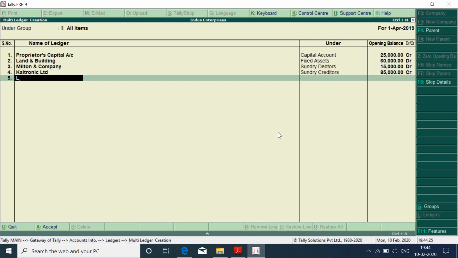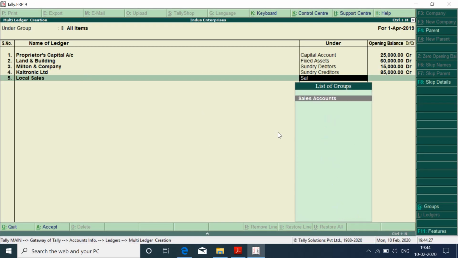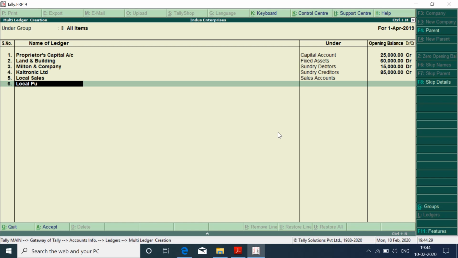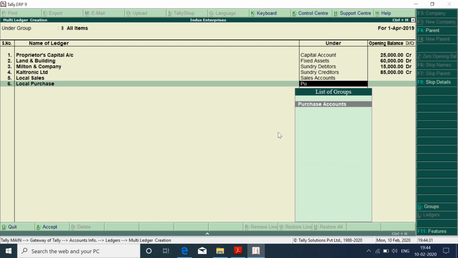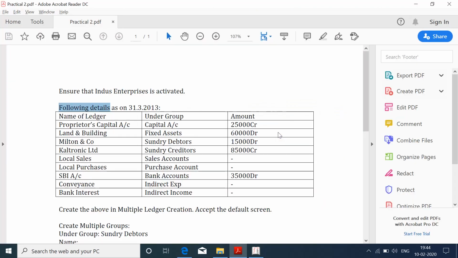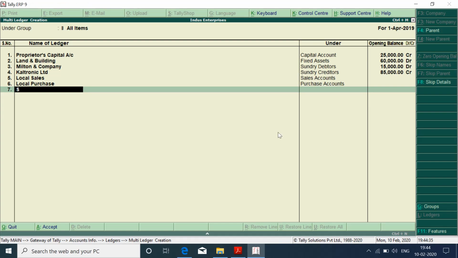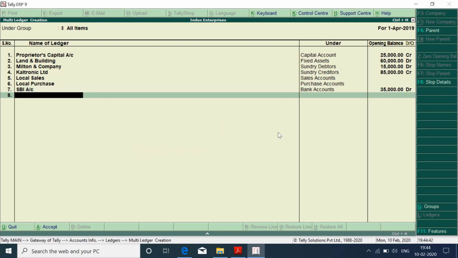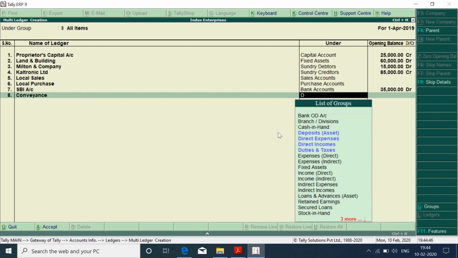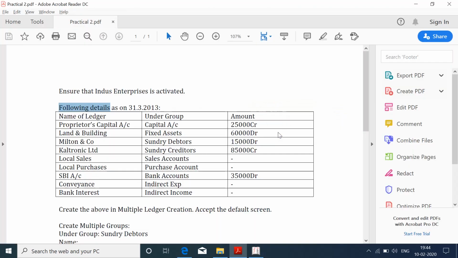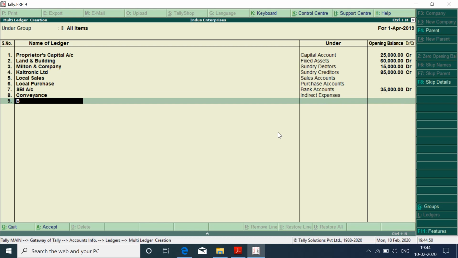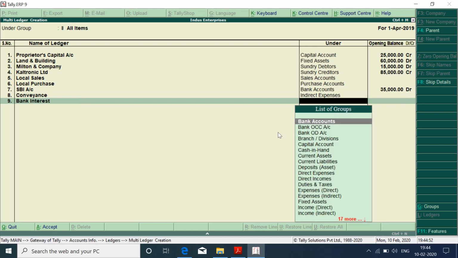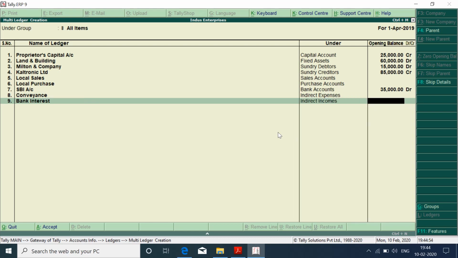Next, Local Sales under Sales Account, and Local Purchase under Purchase Account, without any opening balance. Next, SBI Account under Bank Account, and the opening balance is 35,000. Next, Conveyance under Indirect Expenses with no opening balance, and then Bank Interest under Indirect Income, no opening balance.